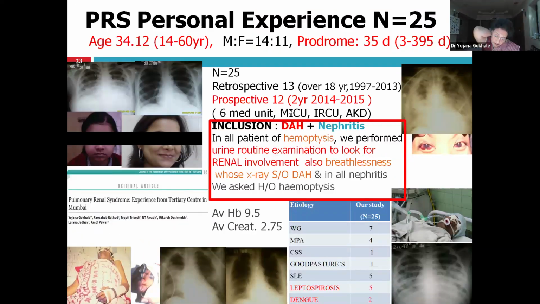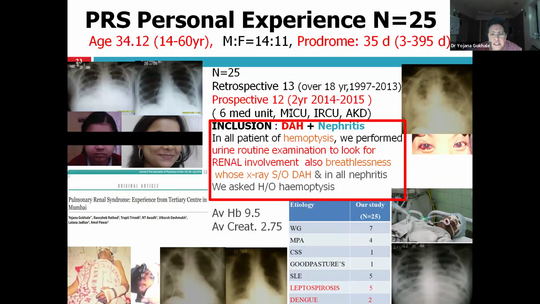Pulmonary renal syndrome may sound very, very rare. It is a rare thing, but I had seen 13 cases over 18 months. I gave it as a thesis topic to my resident. Sorry, I said 18 months, it was over 18 years, 13 cases over 18 years. I told my resident, let us take pulmonary renal syndrome as a thesis topic.